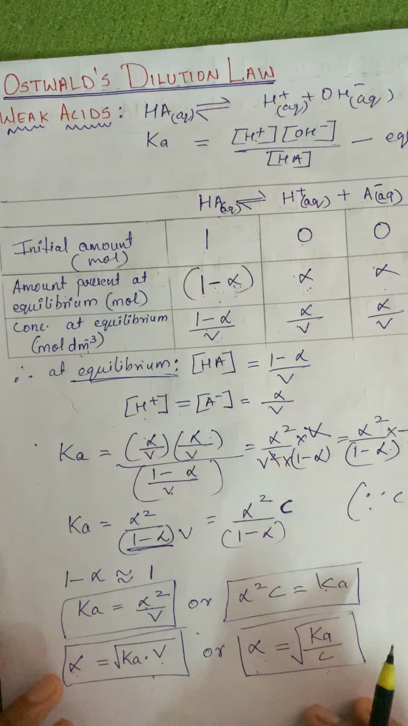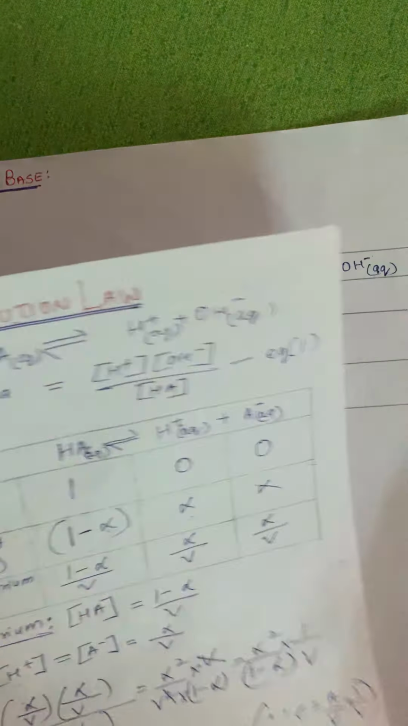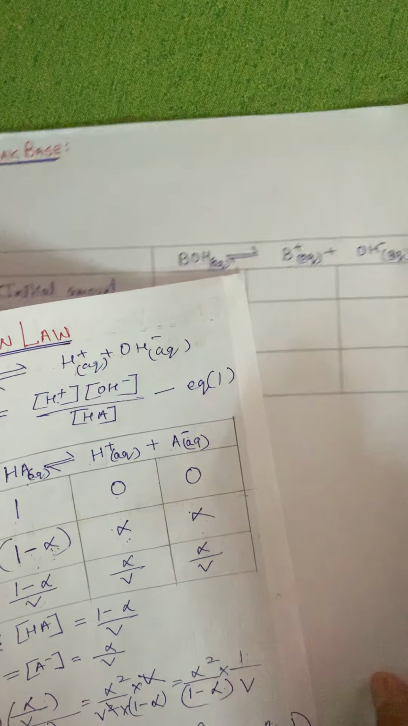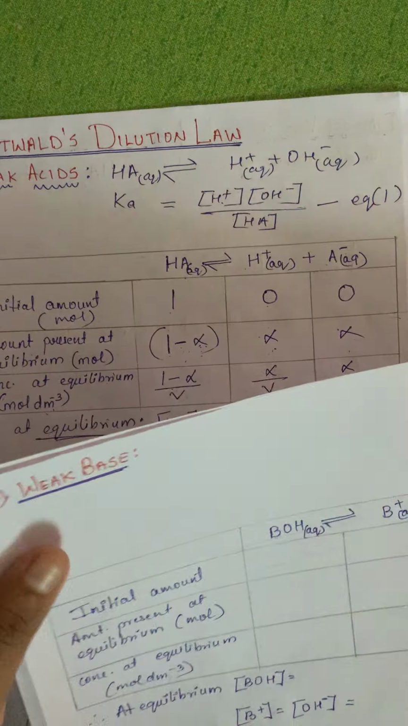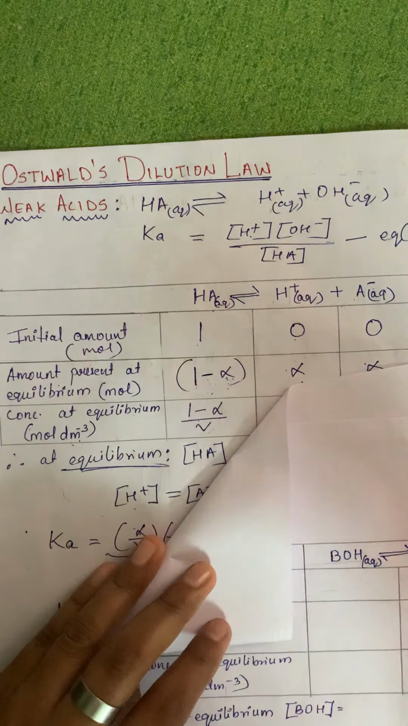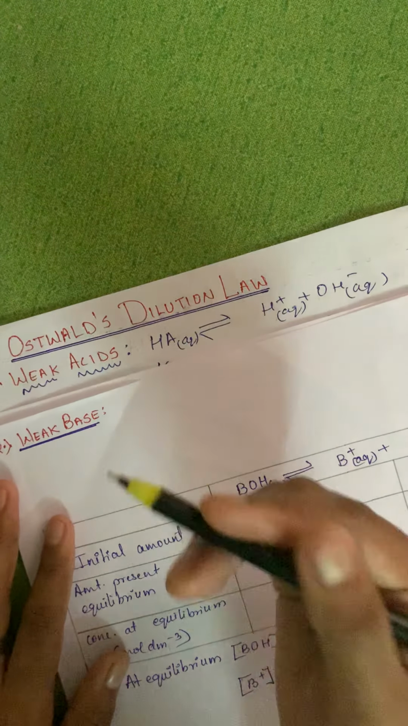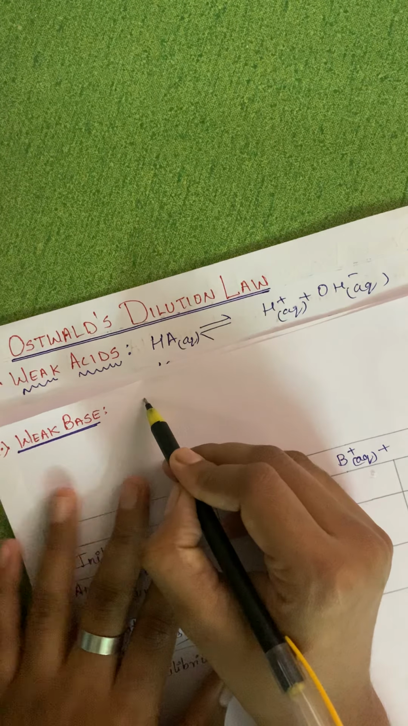Now if you understood this thing, the weak base will be very simple. Similarly, we have to just write down for the weak base. Very important thing. Only this much, this is tricky. If you understood this thing, everything is very simple over here. Now next we'll start with the weak base. Again I'll consider what I'll write over here.